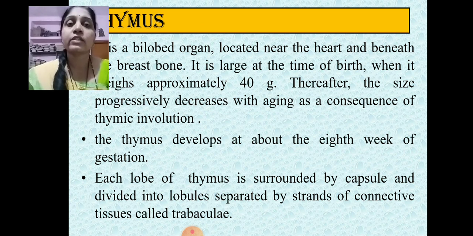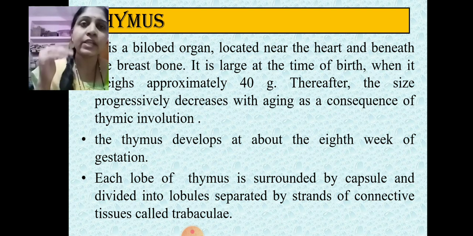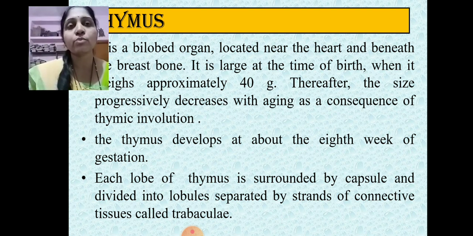Now the first type of primary lymphoid organ is the thymus. This thymus is a bilobed organ located near the heart and beneath the breastbone. Majorly at the time of birth it has a larger size or highest weight.